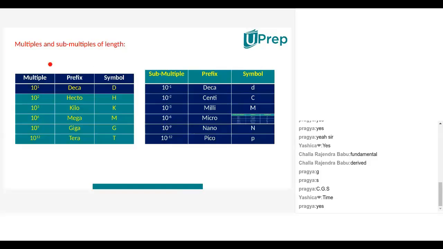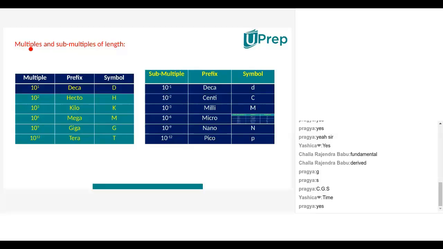Okay. See here, Nana. Multiples and sub-multiples of length are there. Have you seen here? Multiples and sub-multiples of length. You asked me, no? Multiples, isn't it?